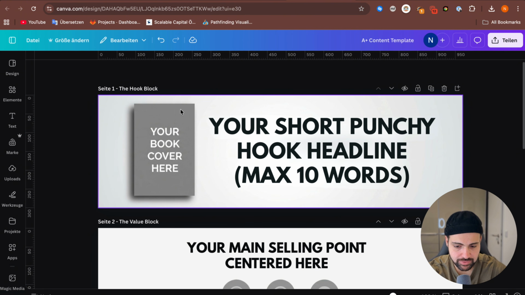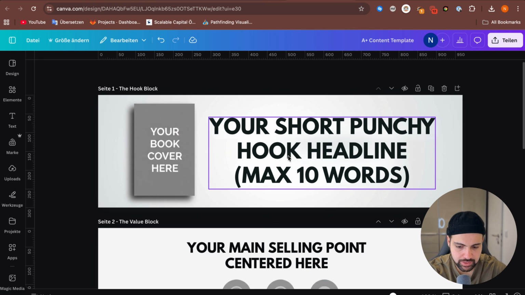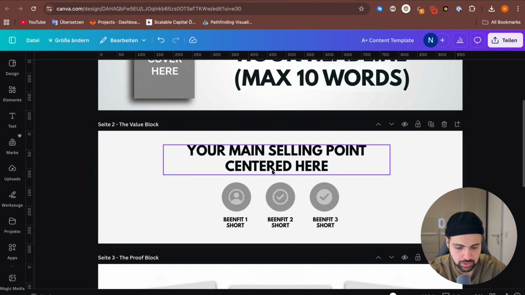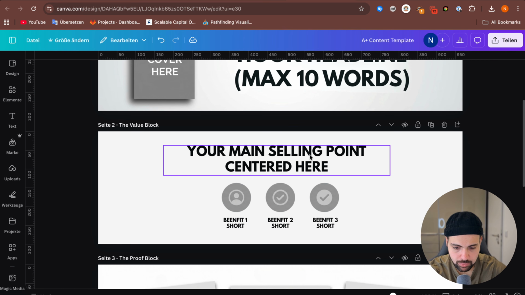We said that on the left side or on the right side, it's up to you. You can put in your cover, and on the other side you will have a short punchy hook headline. You can use max 10 words, or you can also use more words, but I wouldn't recommend that. Below that we will have the value block. Here we have 1 main title and 3 benefits here why your book is good, and you can put whatever you like. I will put 3 benefits here, or you can also use 1 single benefit, but make sure that it's strong. You also have to make sure that you are not lying here. So put your benefits in here, but don't lie.